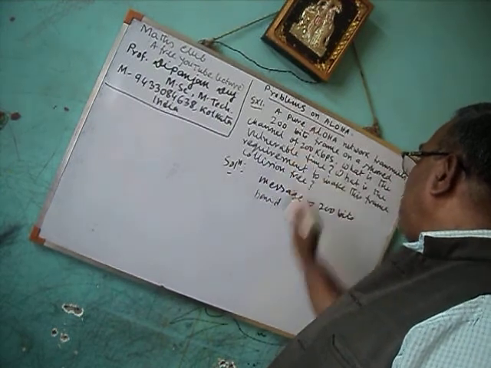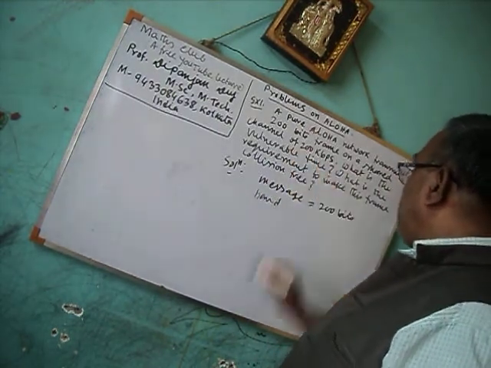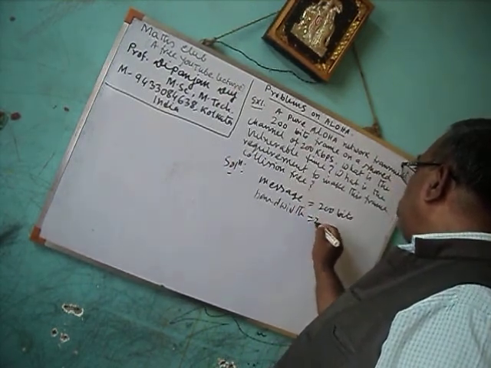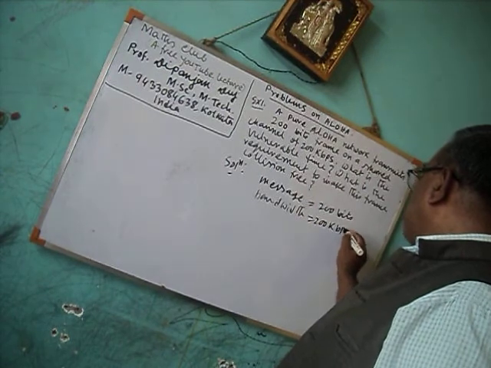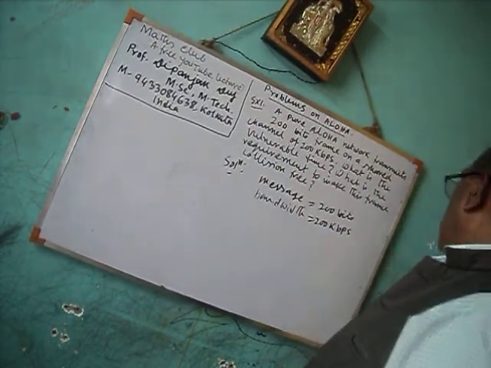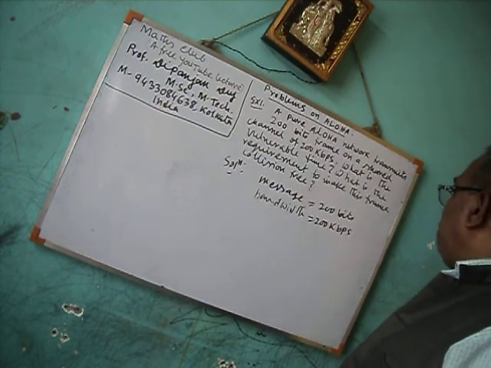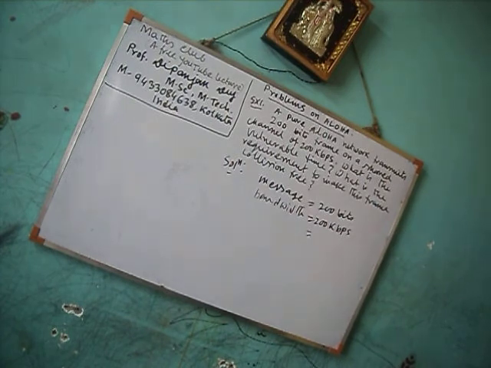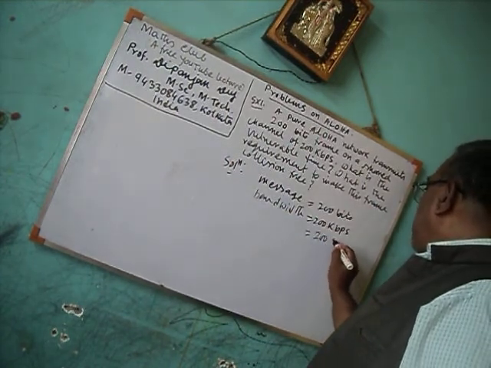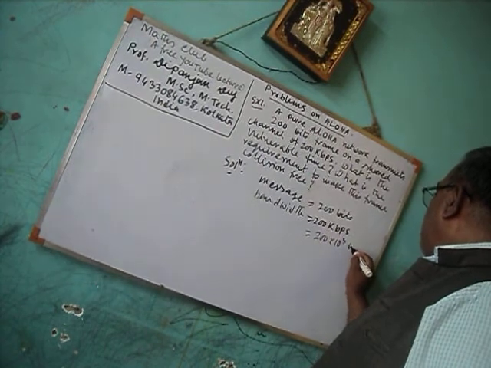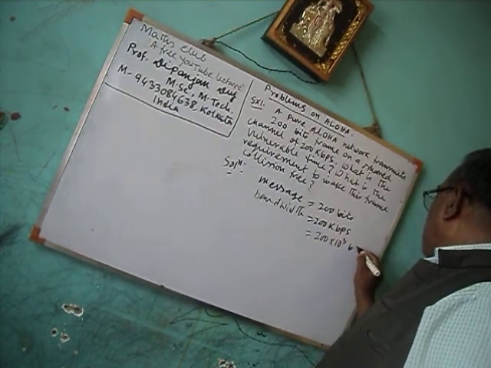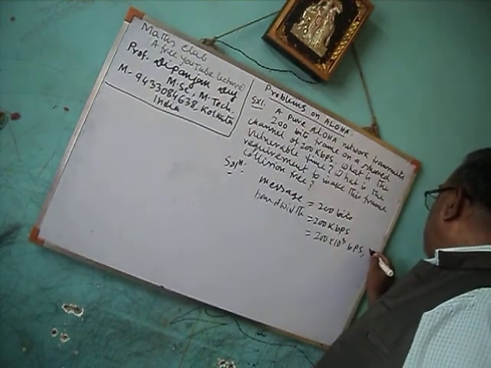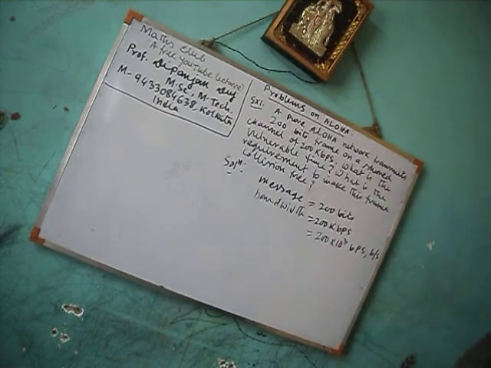So bandwidth is equal to 200 kbps. Make that into bits per second: 200 into 10 to the power 3 bits per second, bps.